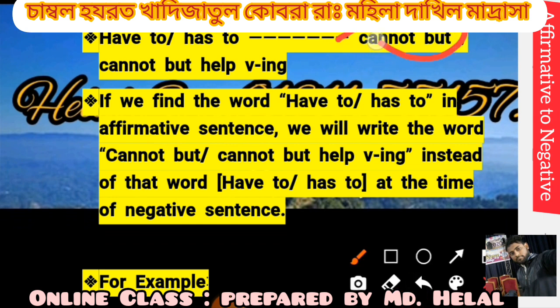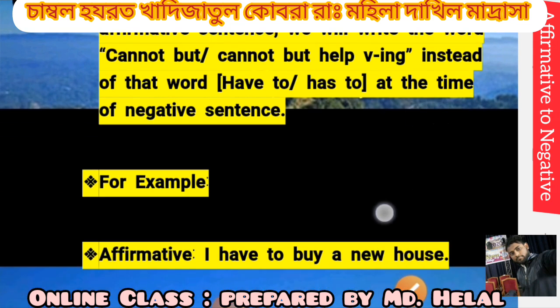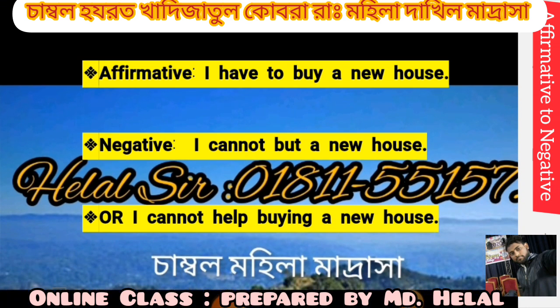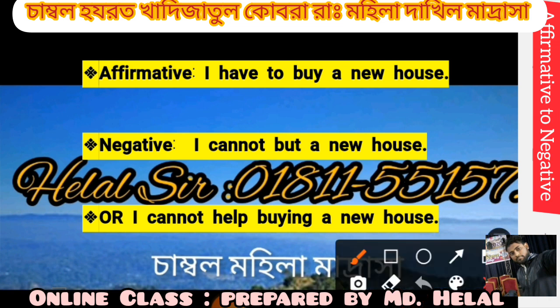We use cannot but plus verb-ing instead of have to or has to. If we find the words have to or has to in an affirmative sentence, we will write cannot but instead of have to or has to in the negative sentence. For example, I have to buy a new house. I cannot but buy a new house. Here, have to changes to cannot but.